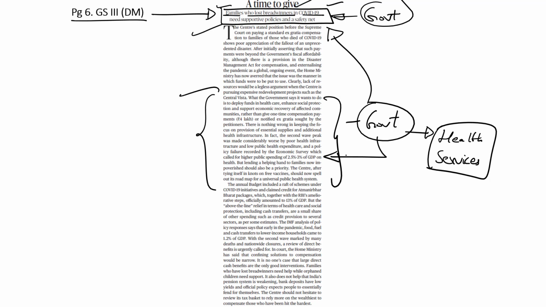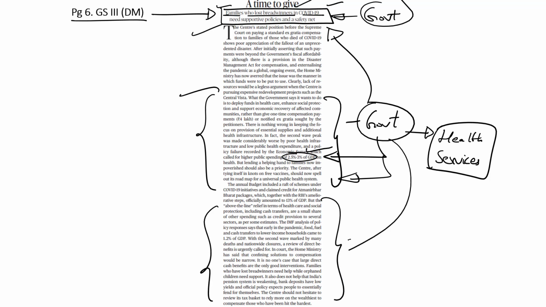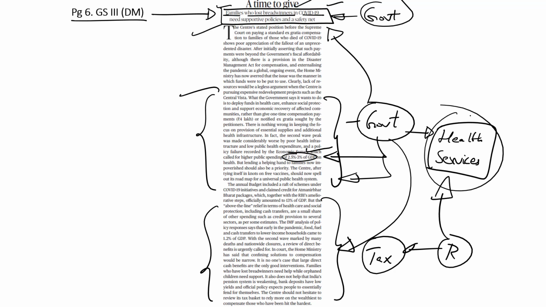The editorial uses the opportunity to give a call for universal healthcare and for increased public expenditure in healthcare. And even if the center falls short of financial resources, the editorial says that the government should not hesitate to widen the tax basket in order to bring in more revenue so that additional financial resources can be allocated to not just improve healthcare services and emergency services, but also to create a safety net for the victims' families.